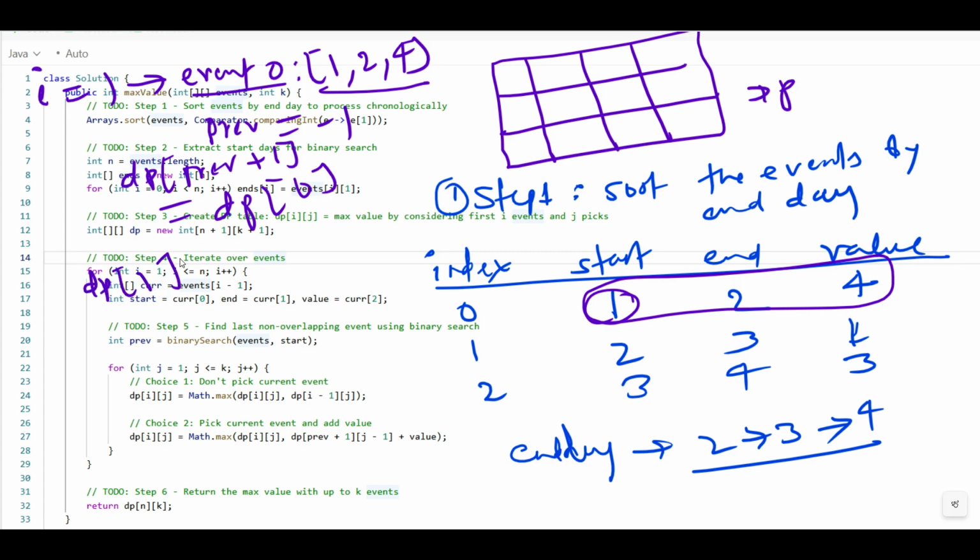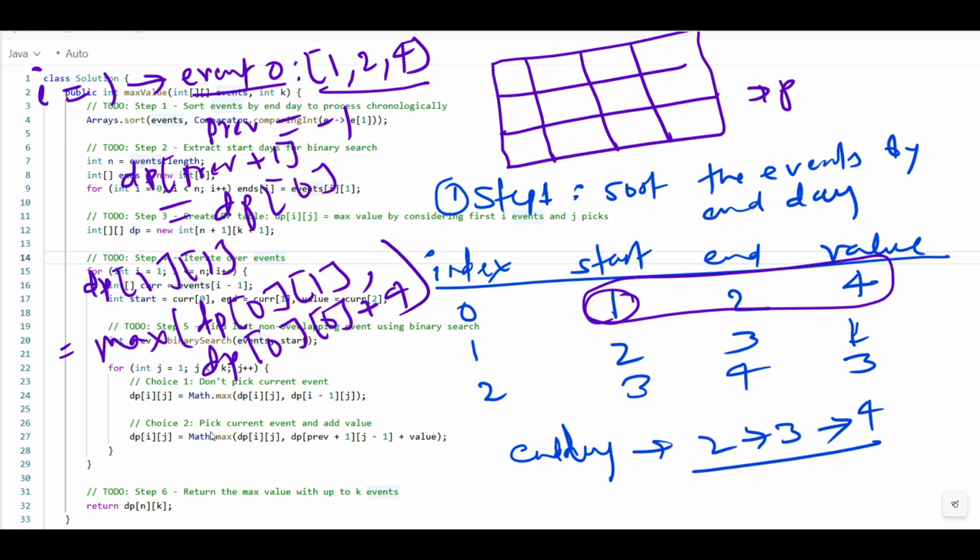So dp at 1 1 becomes the max of dp at 0 1, comma, dp at 0 0 plus the current value, which is 4. I hope you understand. So initially we have all filled with 0, so dp at 0 0 is 0, and the current value is 4, so you will get a total of 4. So you got dp at 1 1 is 4.